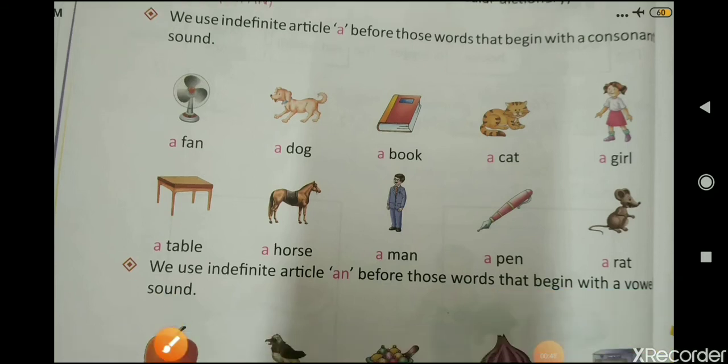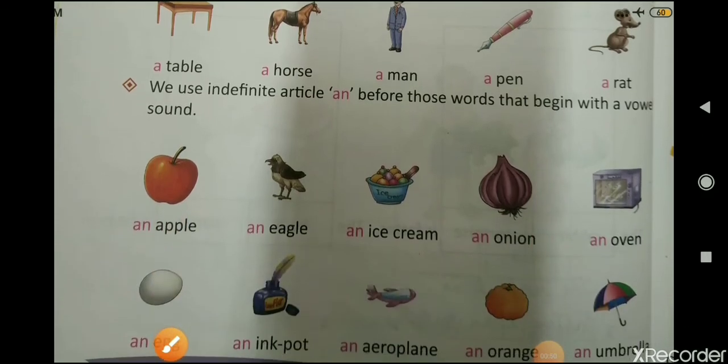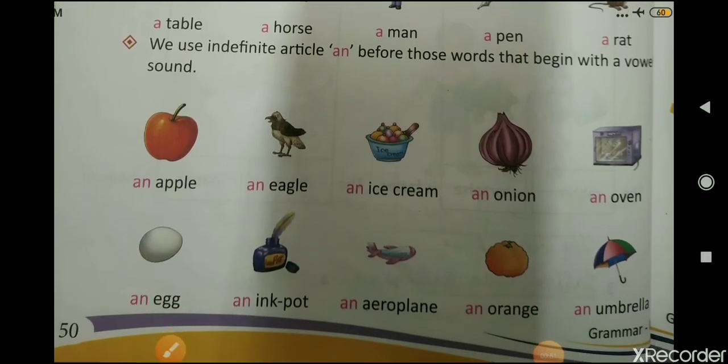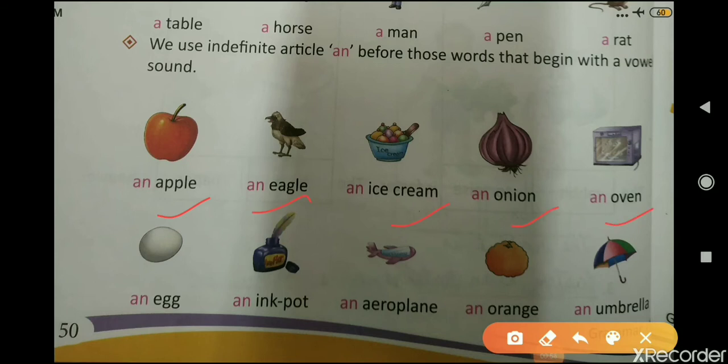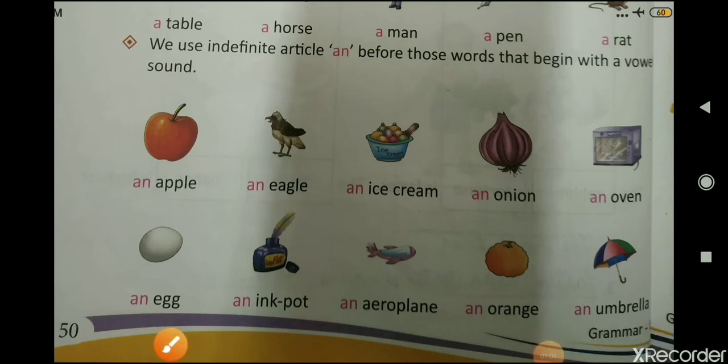Now we use the indefinite article an before those words that begin with a vowel sound. For example, an apple, an eagle, an ice cream, an onion, an oven, an egg, an ink pot, an aeroplane, an orange, an umbrella. All those words start with a vowel sound, so we use an before them.